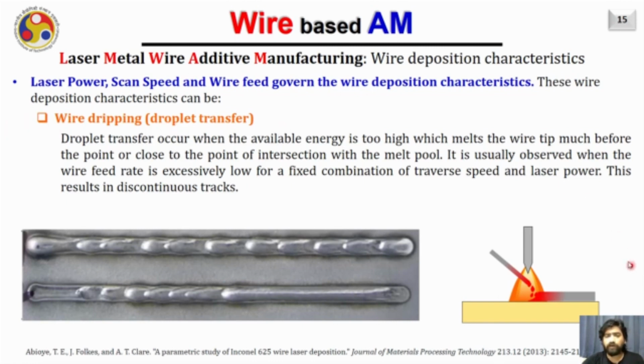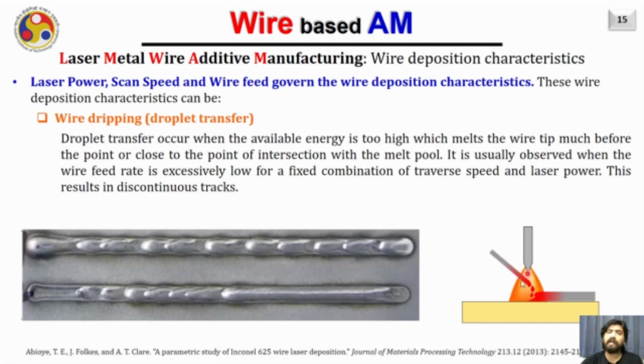The droplet transfer occurs when the available energy is too high, and which melts the wire tip much before the wire is about to reach the melt pool. So before even the wire reaches the melt pool, it gets melted and the metal is transferred in the form of droplets. It is usually observed when the wire feed is excessively low. You are going very slow. You are feeding the wire very slowly into the melt pool.